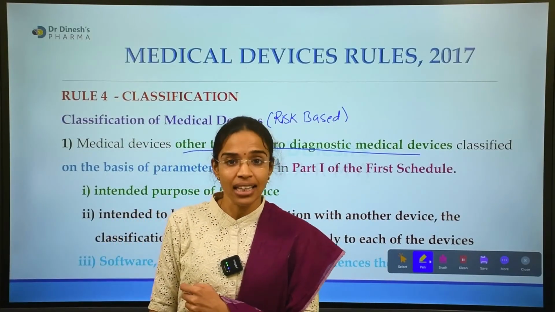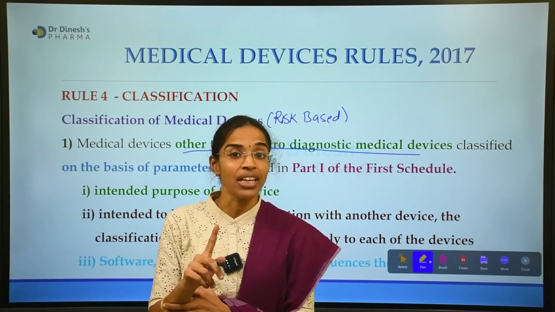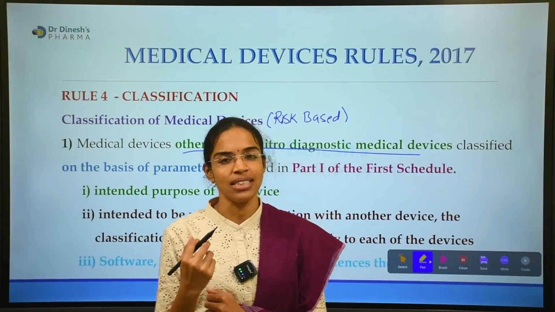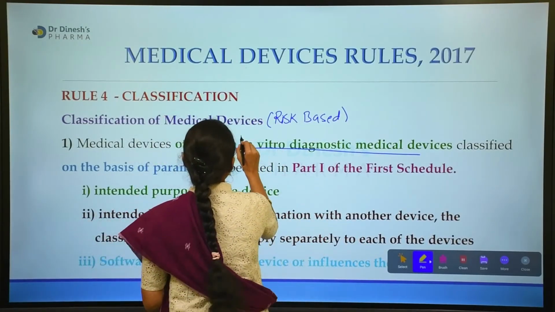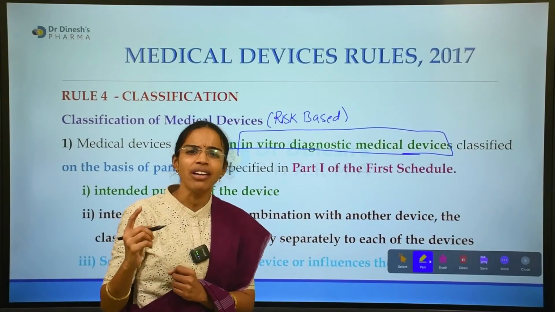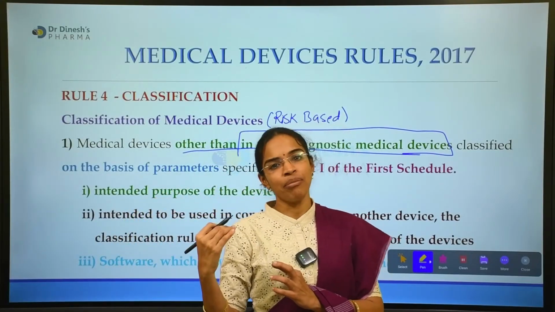See, here again the classification, the basis of classification. The classification may be one and the same, but the basis of classification is not the same for in vitro medical devices. So we can always see everywhere there is a differentiation between an IVD and an MD.